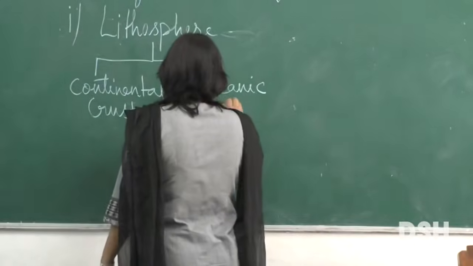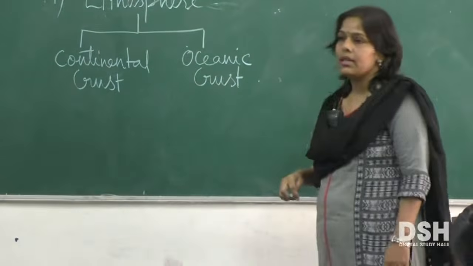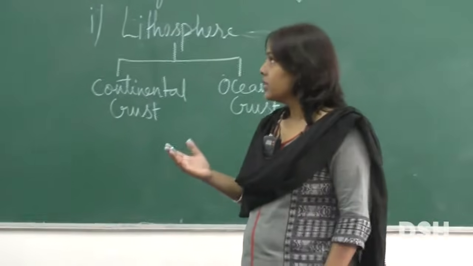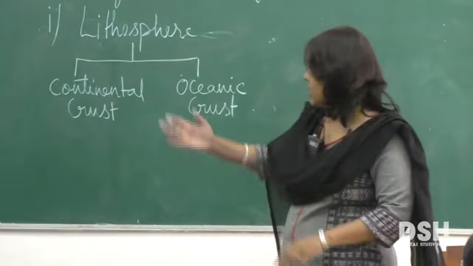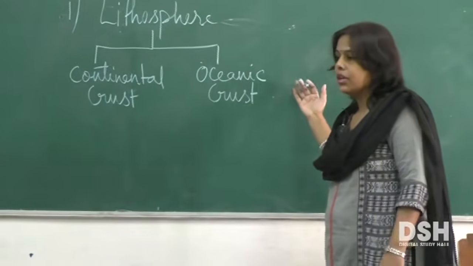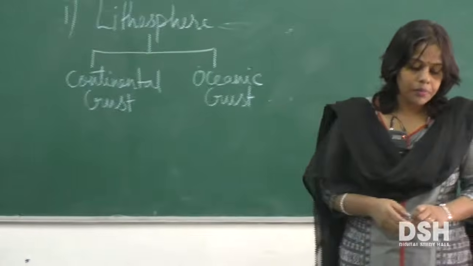So the lithosphere is divided into two. That part on which the continents rest, or that part which supports the continents, is the continental crust, and where you find the oceans and the water bodies, that is the oceanic crust. Okay.